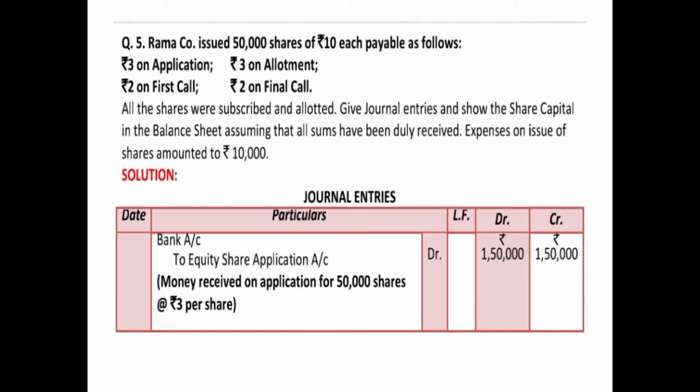So the first entry is for application money received. We have already discussed the entries. So the receiving entry will be bank account debited to equity share application account. So we are receiving 3 rupees of application on 50,000 shares, that means 1,50,000. So we'll pass the receiving entry with 1,50,000, and narration, don't forget to write, for money received on application for 50,000 shares at the rate 3 per share.